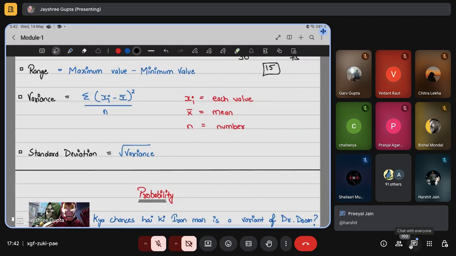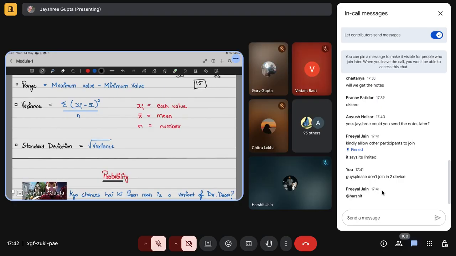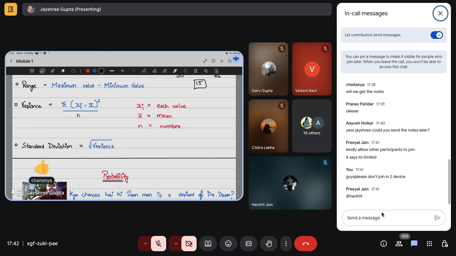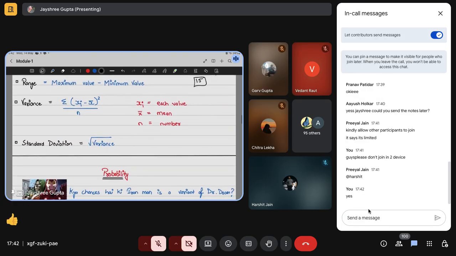Are we clear? Guys, are we clear? Yes. Notes, and then we will be solving questions. We will be doing the sample midterm exam.